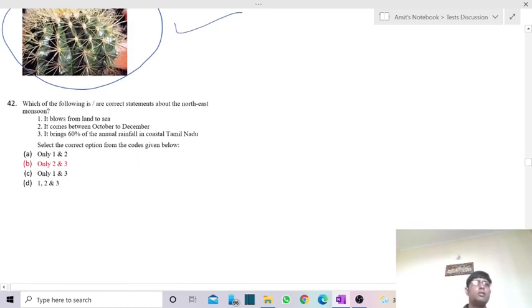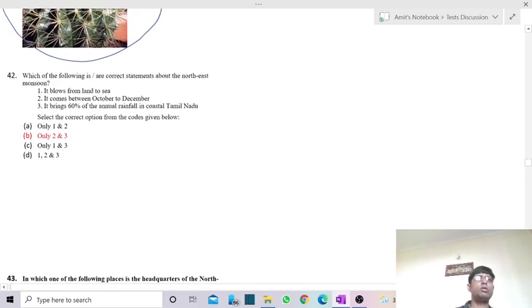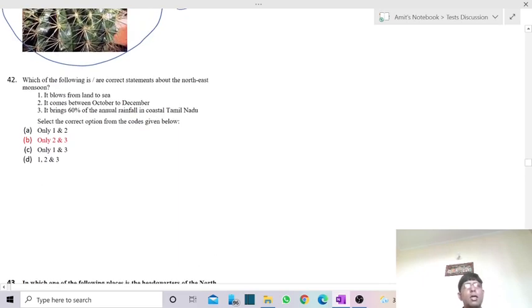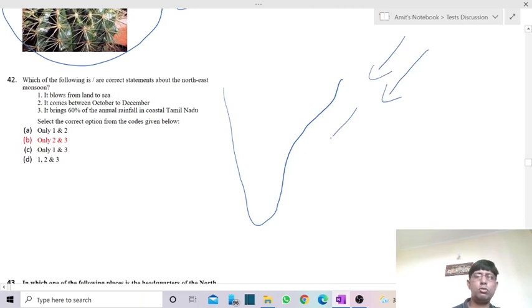Now the next one, the 42nd question: which of the following is a correct statement about the northeast monsoon? We are not talking about the northeast area, we are talking about the northeast monsoon, or the retreating monsoon. Suppose this is India, so there we have the coming of the northeast monsoon. The statement that it blows from land to sea is not a correct way of saying it.